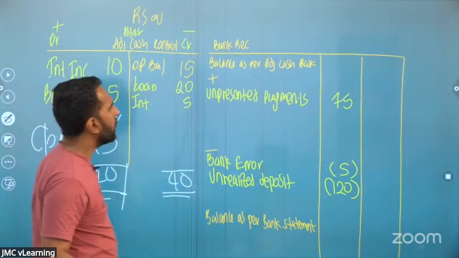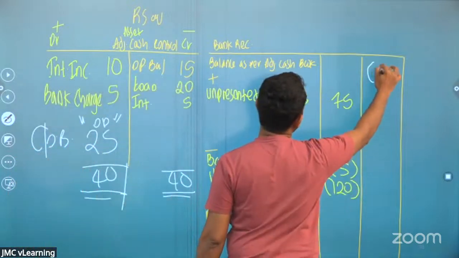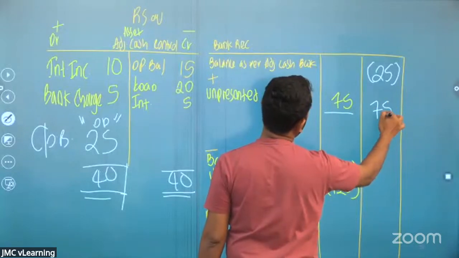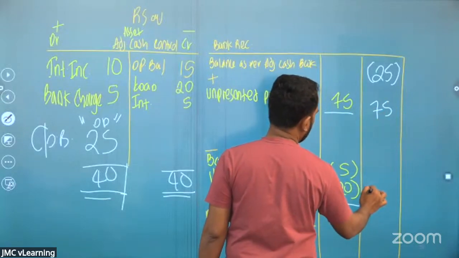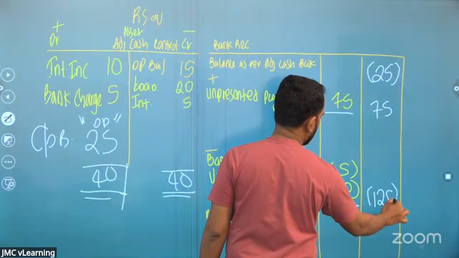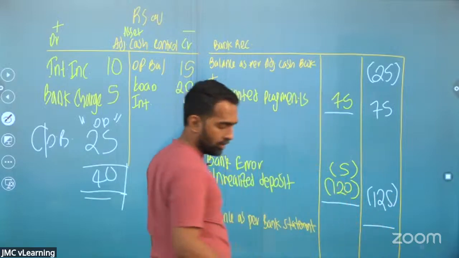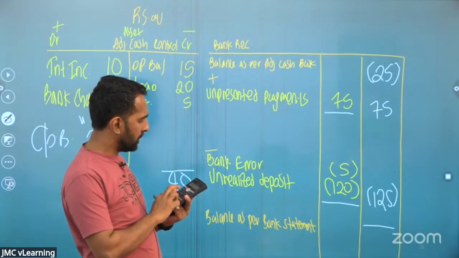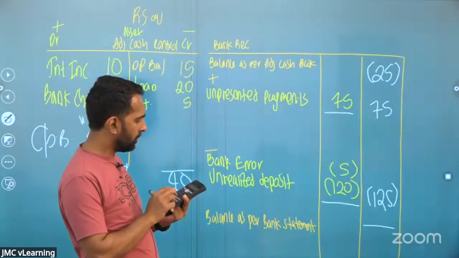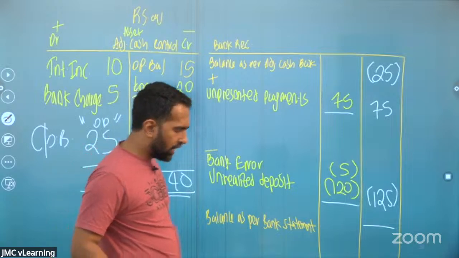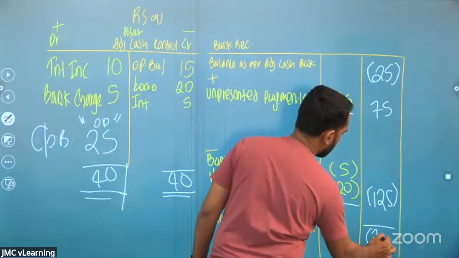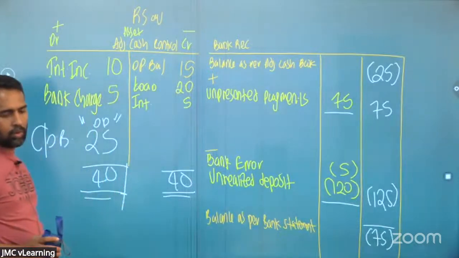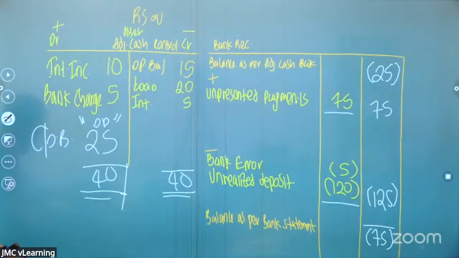I have told you ODs shall be recognized as minus. Then how much is the balance as per the bank statement? Minus 25 plus 75 minus 125, so you'll be getting the answer minus 75. There's an OD balance of 75.